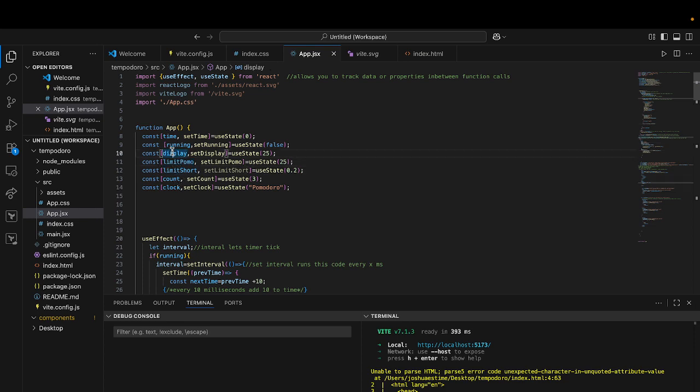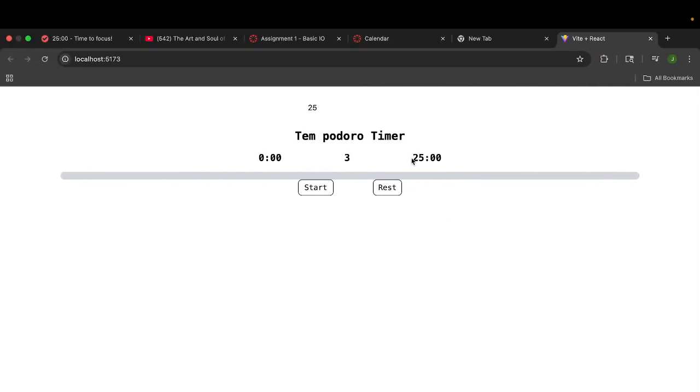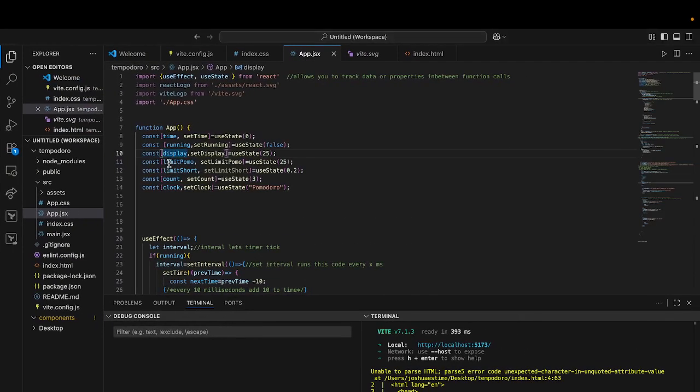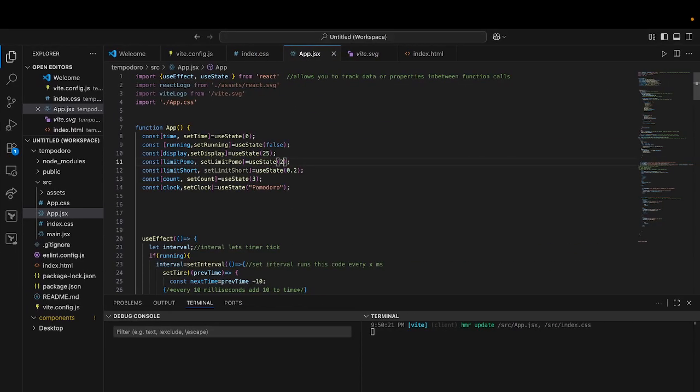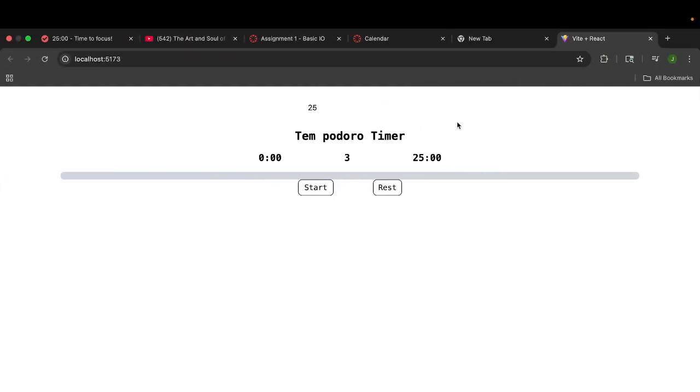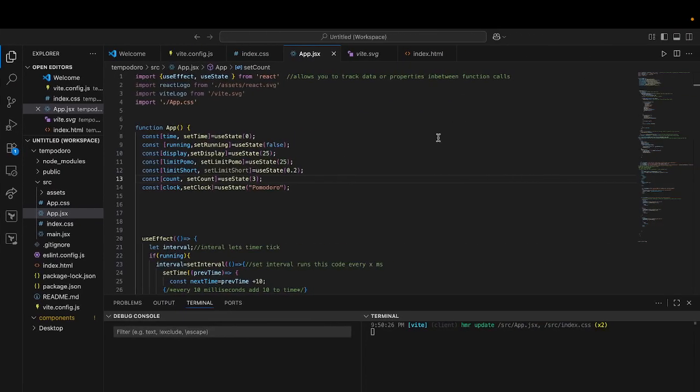Display is going to be what's displayed right here, and limit pomo is going to take in the variable for whatever the user inputs. It's going to stay 25 at first, but if I switch it to 1, you're going to see this switch to 1, right? So that's where the user inputs values. Limit short is going to be the same thing. I want to have a button where the user can also put limit short as well, and that's going to be the limit for short.